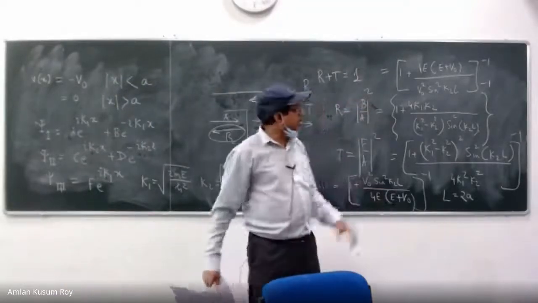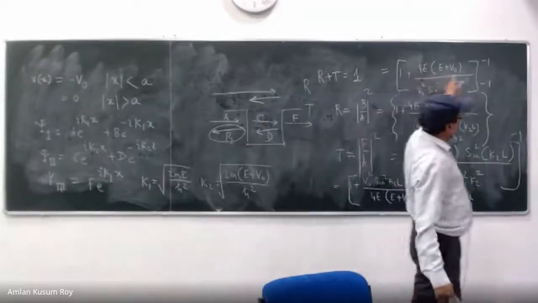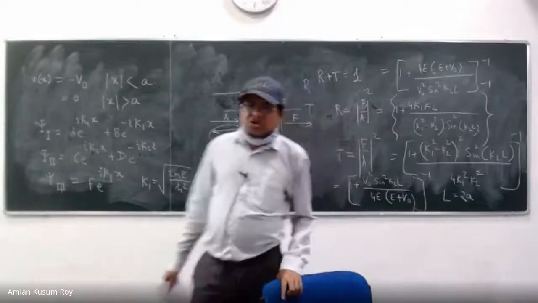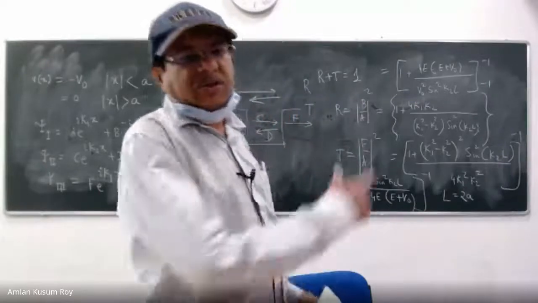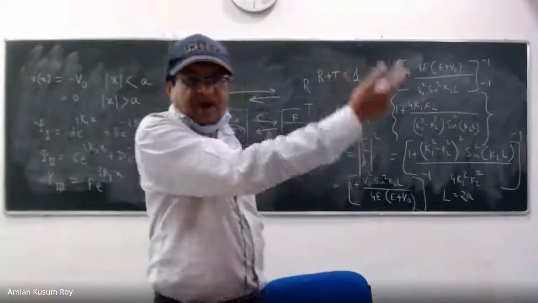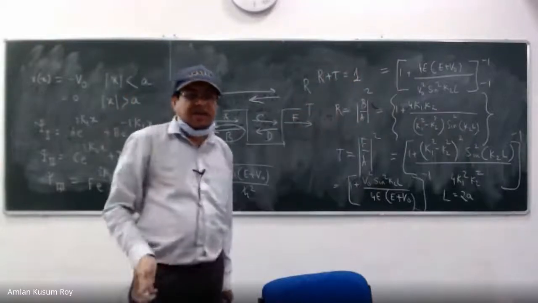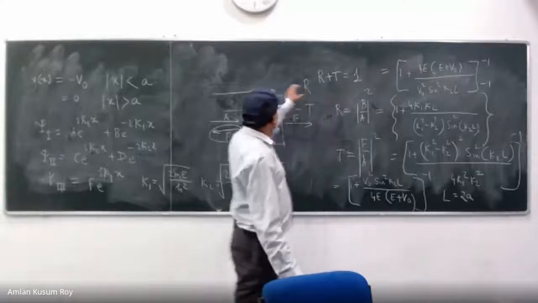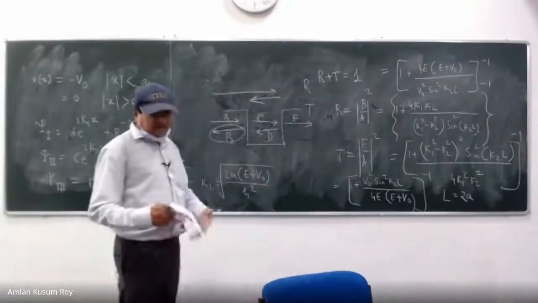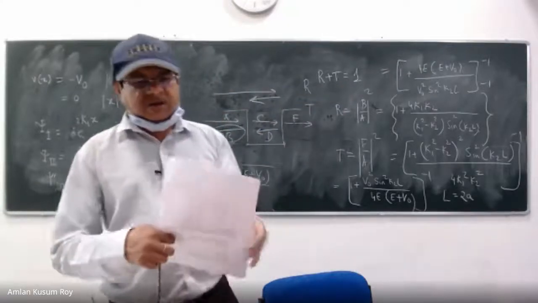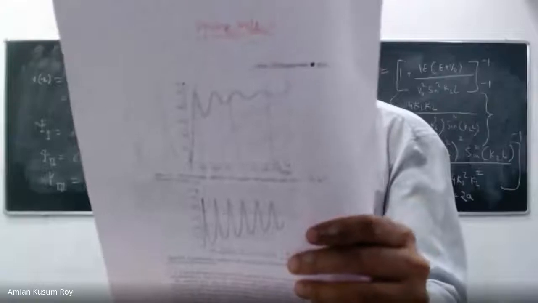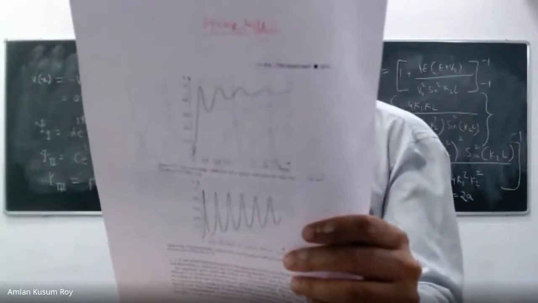That means, depending on these parameters, you can model. You hear so much about modeling all the time. So this is modeling. You should devise your experimental setup to see where R is becoming 1, 0, etc. This is the most important difference, and that is what is reflected. You see that your T is not becoming 1. Sorry, your transmission coefficient is not becoming 1, which is what I expected.